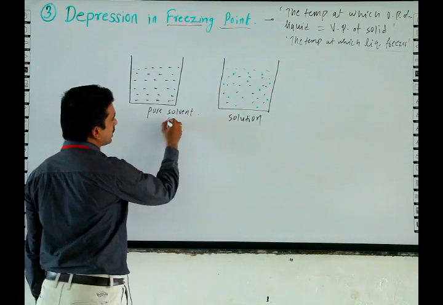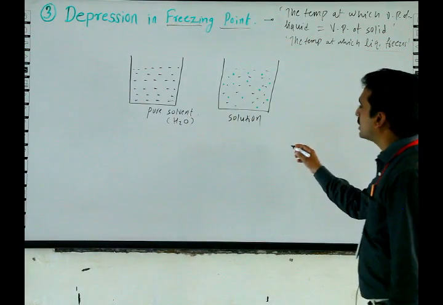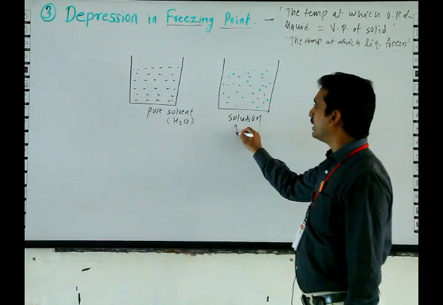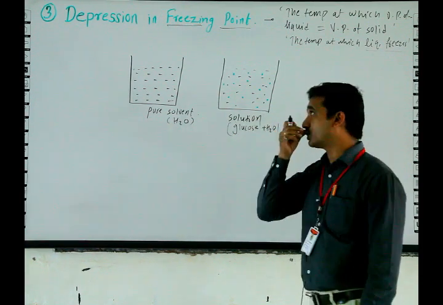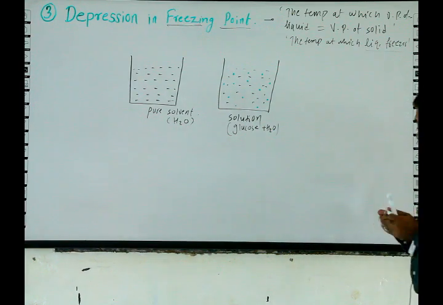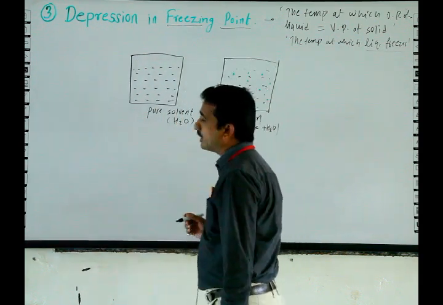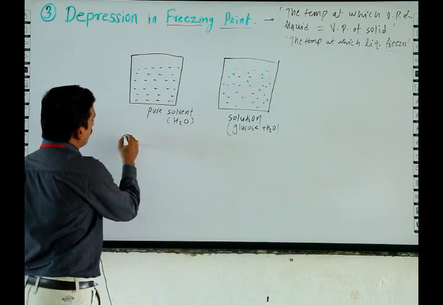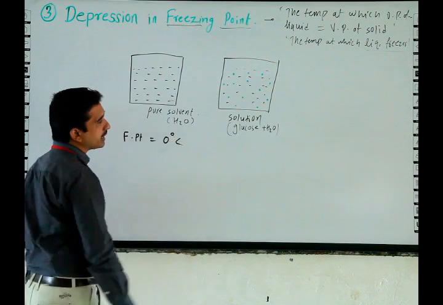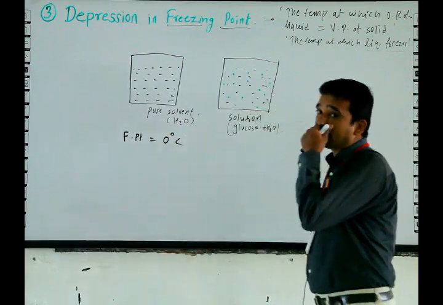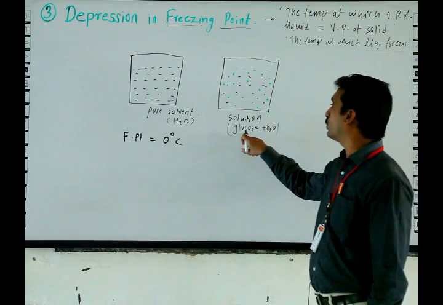Suppose pure solvent is H2O and here some glucose is added. So here glucose plus H2O is the solution. Here what will happen? In these two containers, the freezing point is 0 degree centigrade for pure water. And what will happen to the freezing point of the solution of glucose and water?